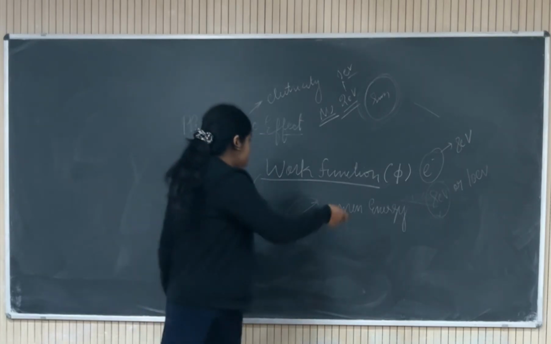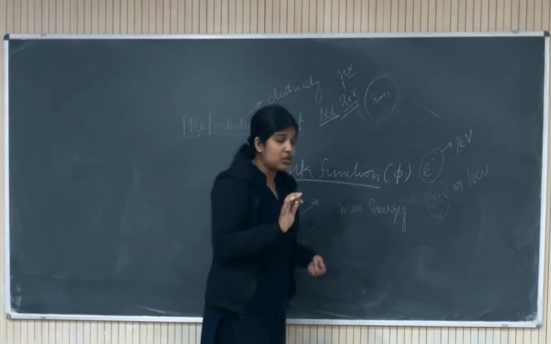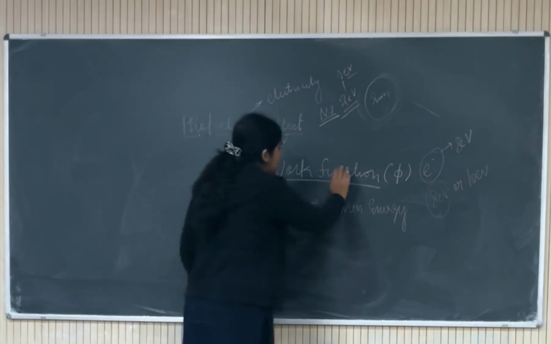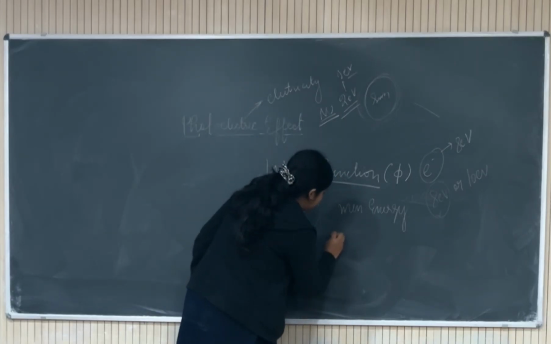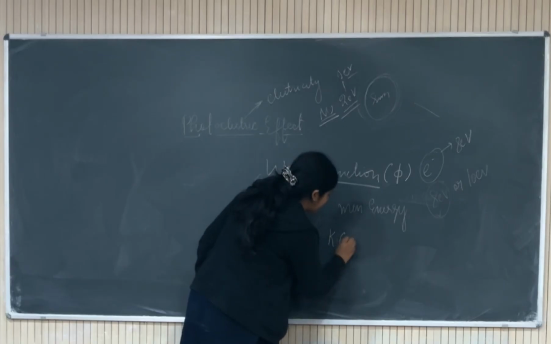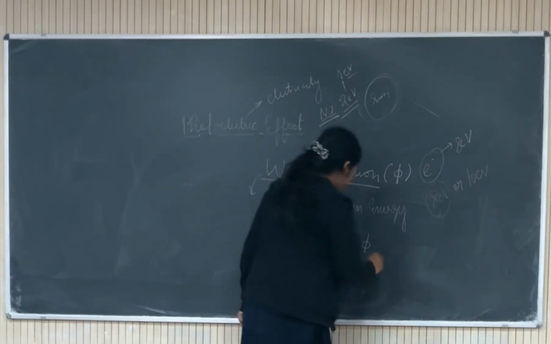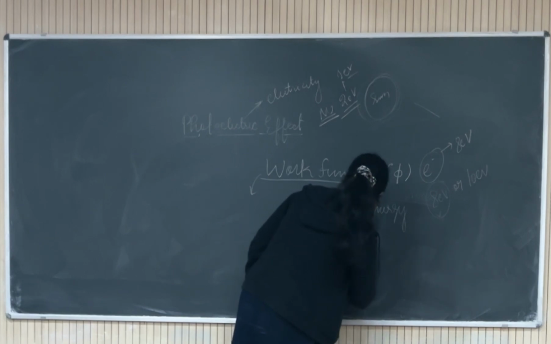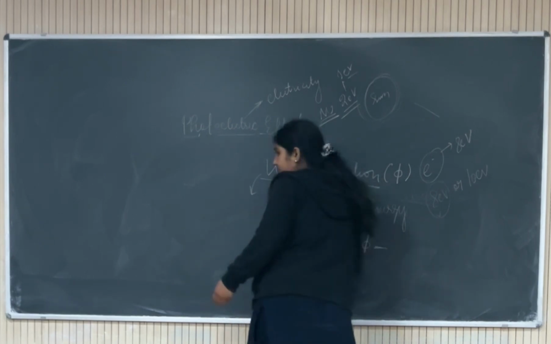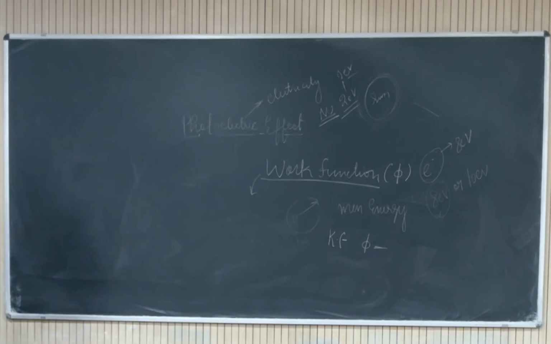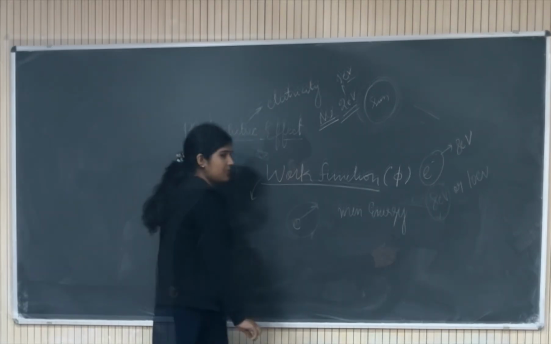Okay, so this is the minimum energy we have talked about. Now we know that we have kinetic energy, we have phi, that is work function, and we have some energy.